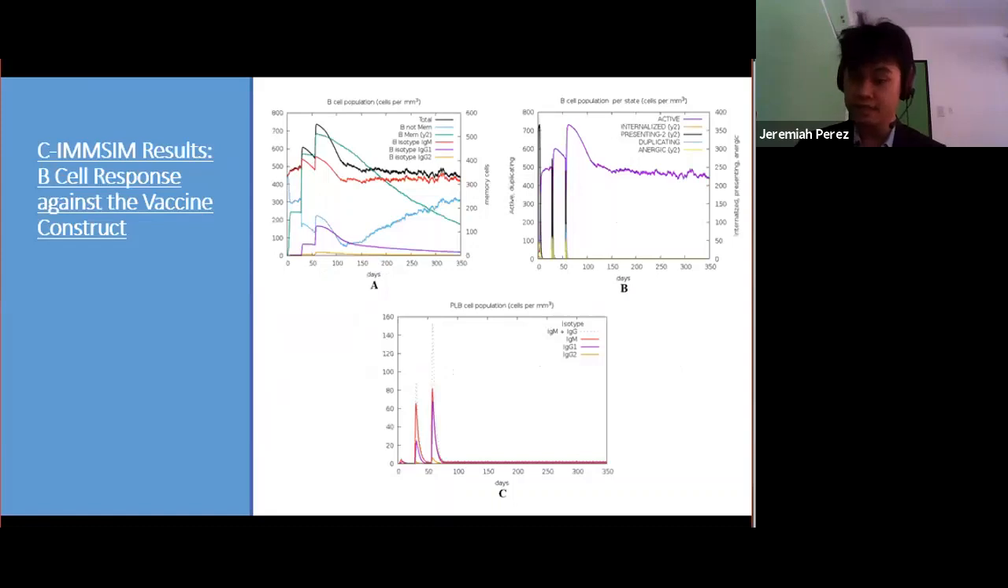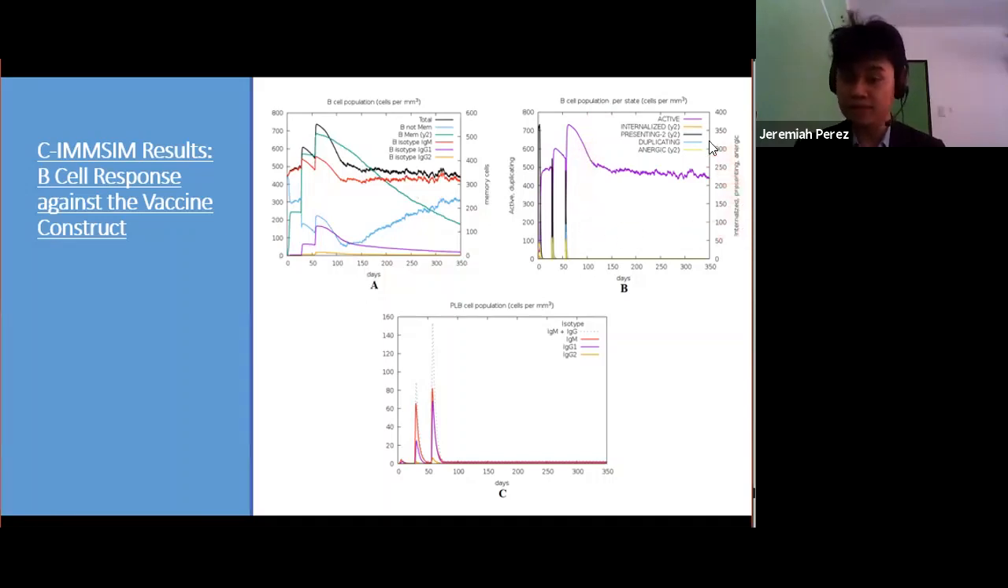Next up is the B cell response. Trends in B cell activity also indicate successful long-term immunization, as noted by the year-long persistence of B cells, memory B cells rather, and IgG and IgM producing B cell variants, as you can see in figure A. There is also year-long persistence of B cells in the active state, as you will see in figure B.